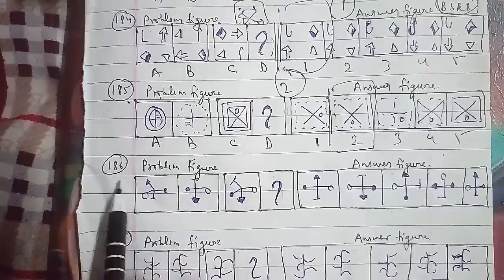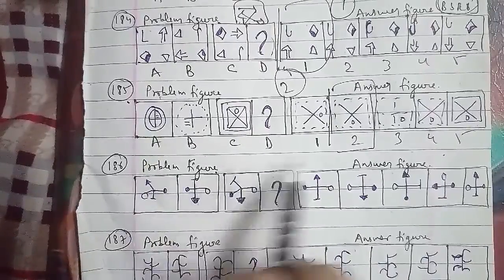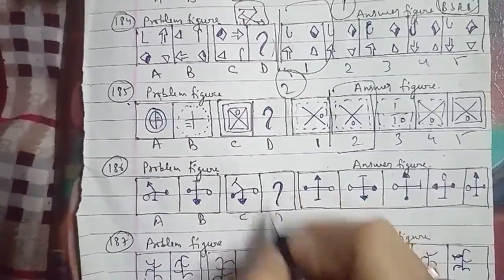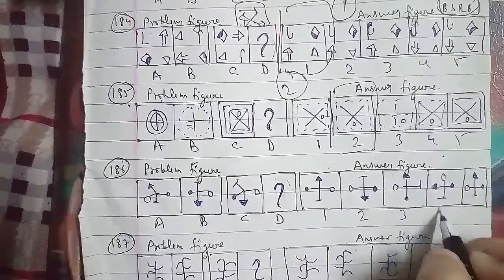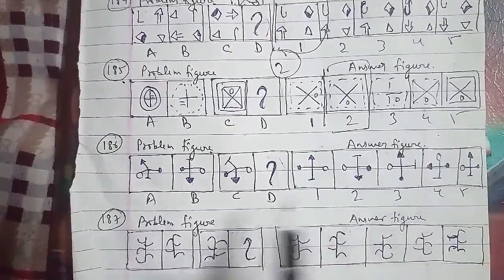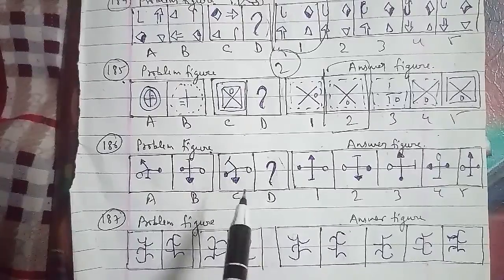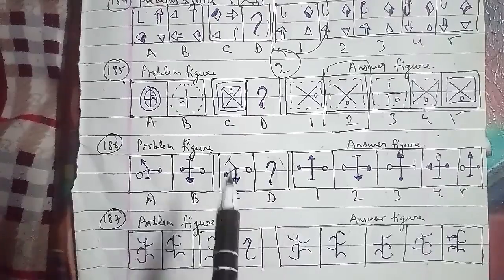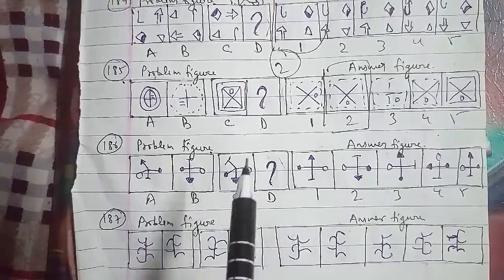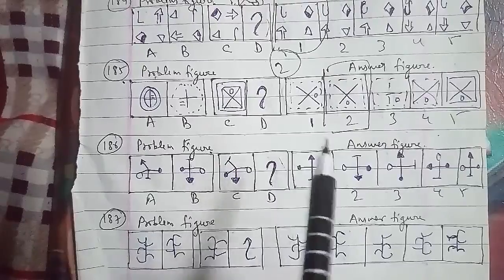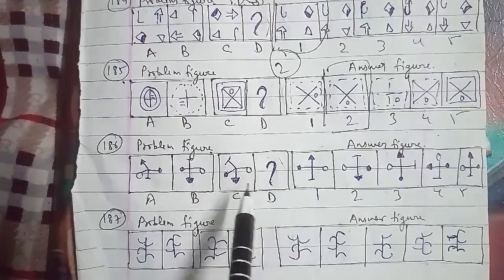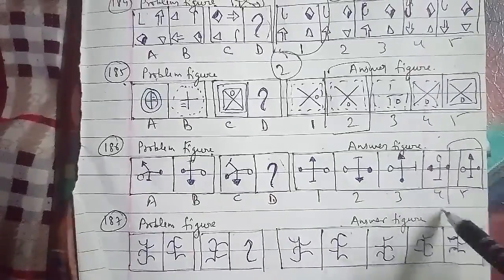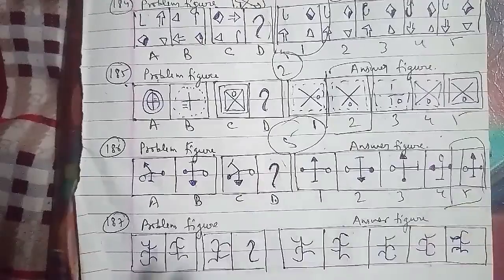And the 186th question of the session. These were the problem figures and these were the answer figures, which are named as A, B, C, D; the D figure we have to find out. 1, 2, 3, 4 and 5 respectively. In the same case, what we are going to follow here is that the lines carrying the circles and the bar rotate through 180 degrees, while those carrying the squares and the arrow rotate 135 degrees anti-clockwise. We can say that the missing figure which we have to find out is the fifth figure, which will be the right answer for this question as well.